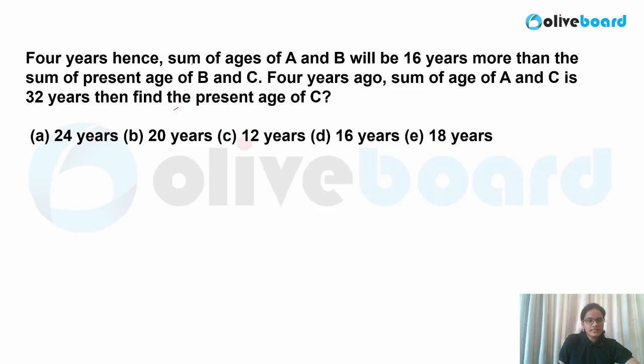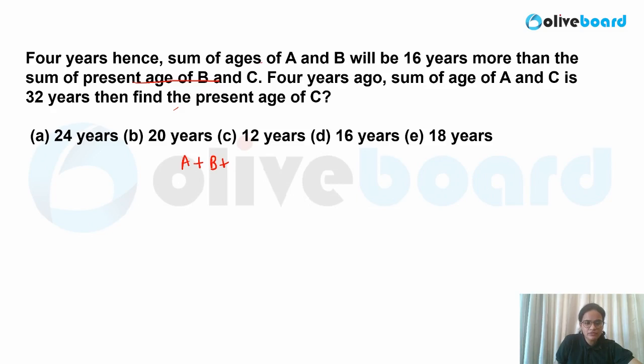4 years hence, sum of ages of A and B is 16 years more than sum of present ages of B and C. So you can pause the video and try to solve these questions on your own, so that you will understand where you are stuck and then you can watch the solution over here. So 4 years hence, let me assume the current ages are A and B.